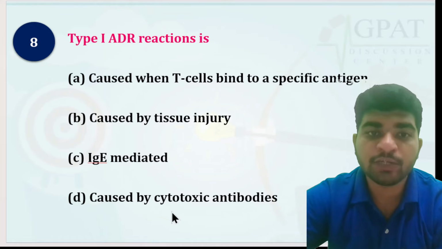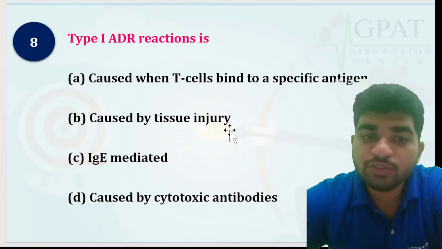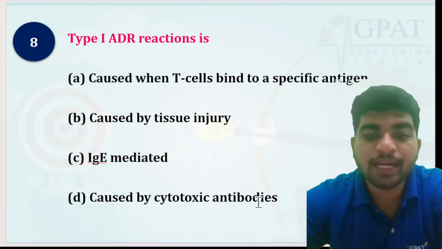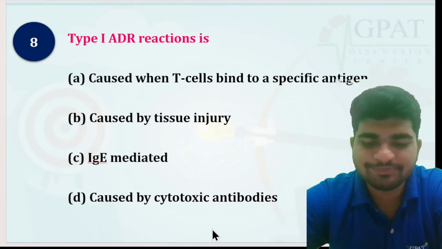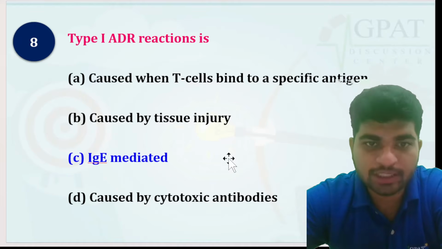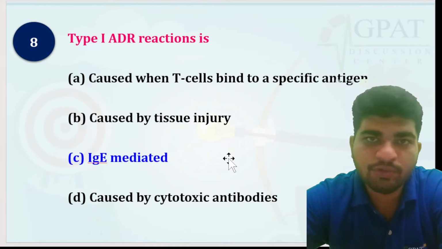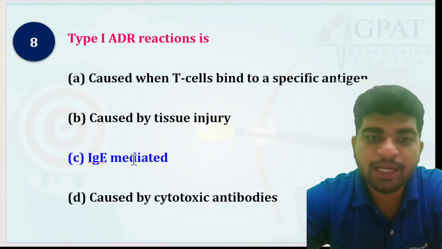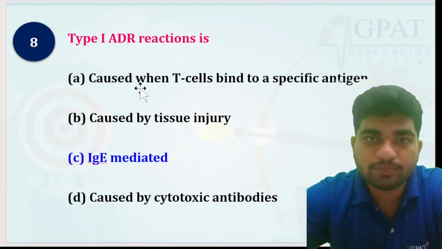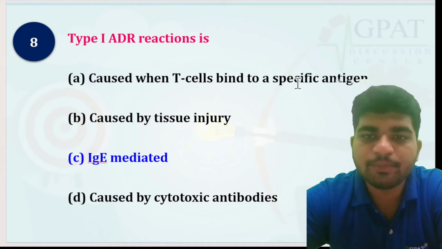Type 1 adverse drug reaction is caused when: T cells bind to a specific antigen; tissue injury; IgE mediated; caused by cytotoxic antibodies. Answer: IgE mediated. IgE mediated is an anaphylactic reaction, which is generally a type 1 reaction. Anaphylactic reaction is also known as the type 1 ADR reaction. It is generally mediated by IgE. Type 4 is a delayed hypersensitivity reaction, caused by T cells binding to a specific antigen.